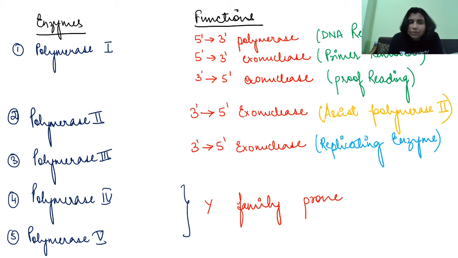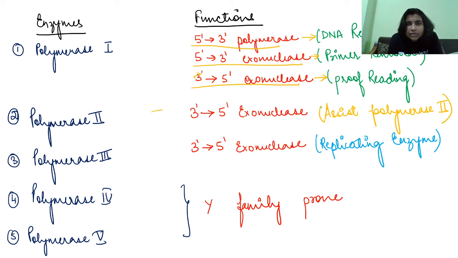So these are the functions of enzymes of prokaryotes. DNA polymerase 1 has 5 prime to 3 prime polymerase activity, which acts in DNA repair. 5 prime to 3 prime exonuclease is primer removal, and 3 prime to 5 prime exonuclease is proofreading.